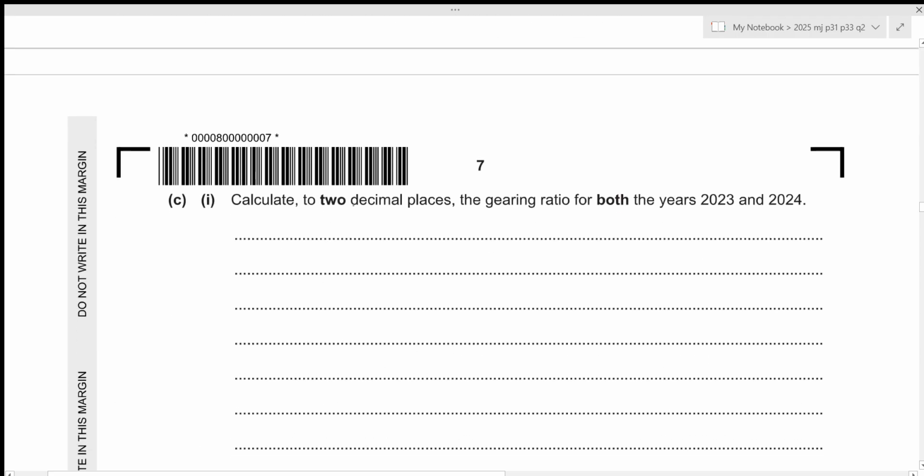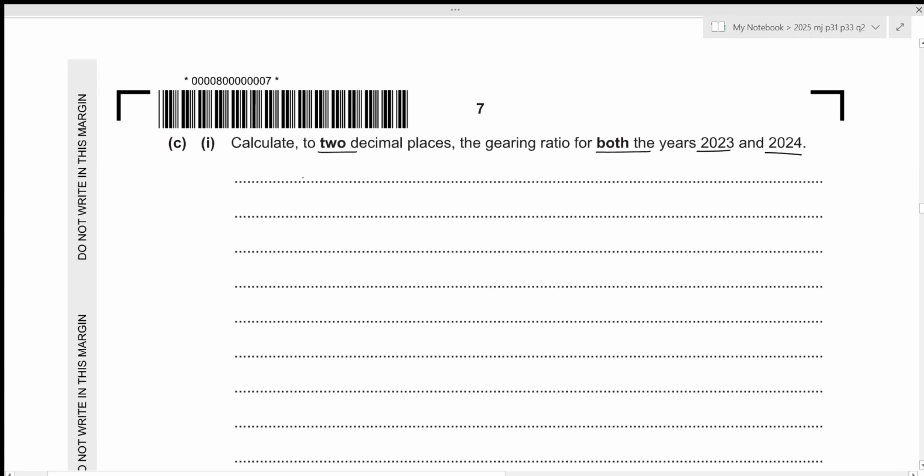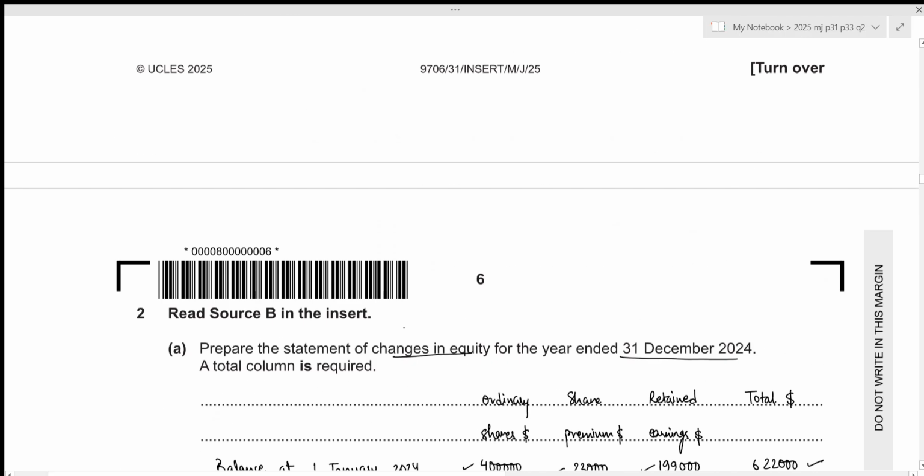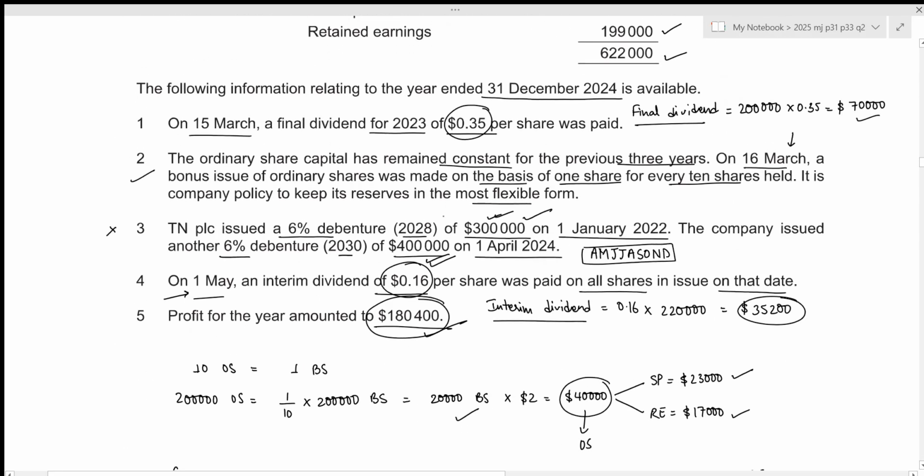Now, we need to calculate to two decimal places the gearing ratio for both the years 2023 and 2024. Okay, so for the year 2023, remember that gearing ratio will just be non-current liabilities divided by equity plus non-current liability times 100 because we need to show it in terms of percentage. So for the year 2023, we only had one debenture because this new debenture of 400,000 was issued in the year 2024.